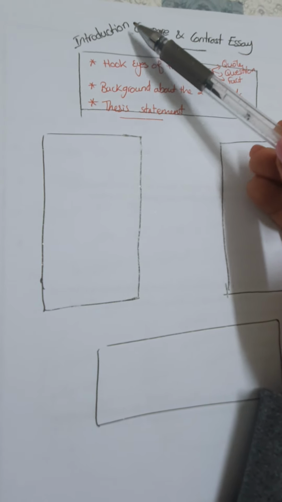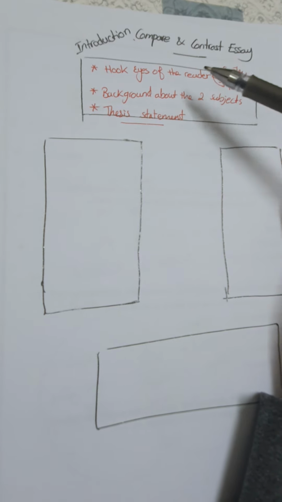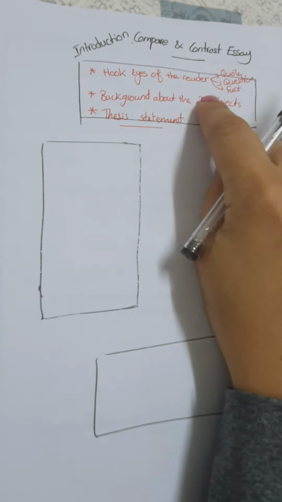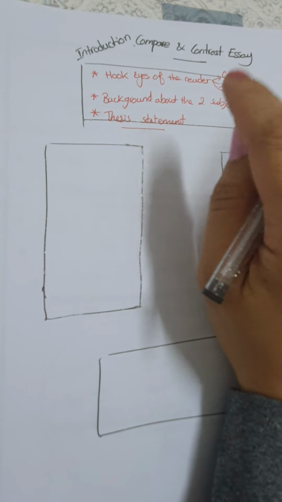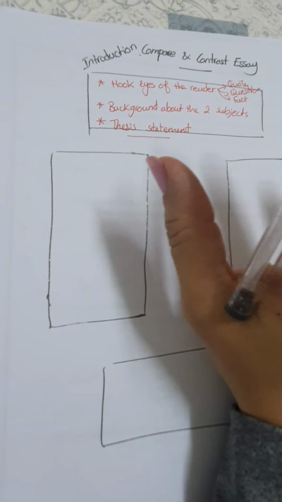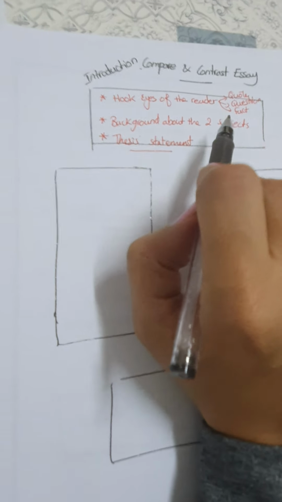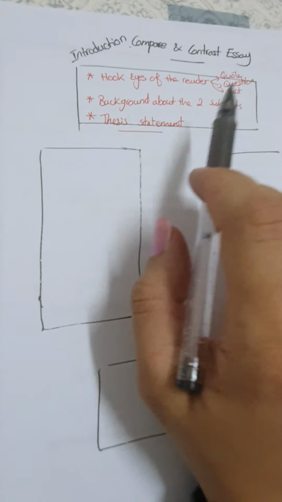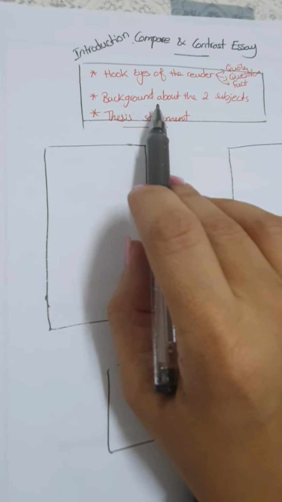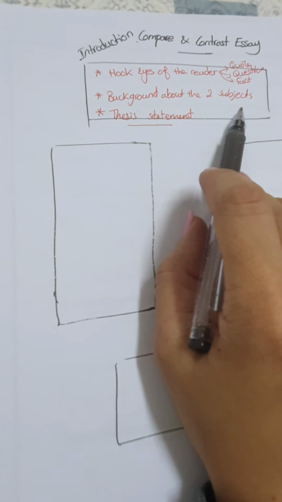Introduction. In any introduction, what do I do? I hook the eyes of the reader. Grab the eyes of the reader. How? With a quote, a question, a fact, anything that you prefer to catch the eyes of the reader. Then I give background about the two subjects. I will not go directly to saying in Italy we do this, in Spain we do this. No, we have to give background about the two subjects that I will talk about.